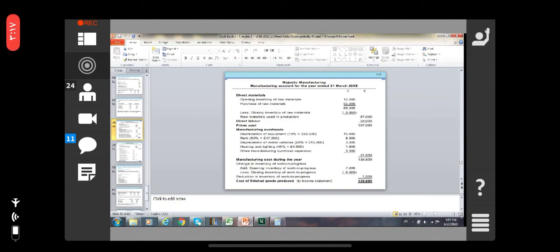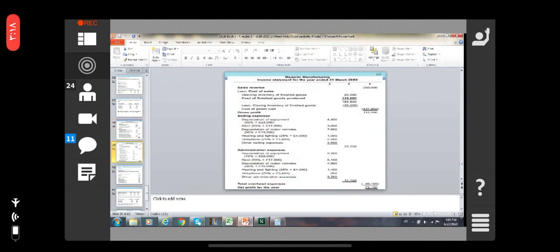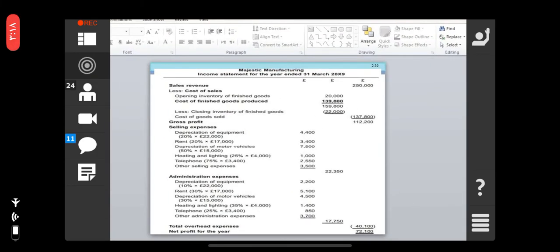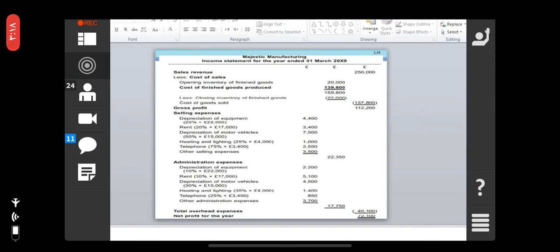31,800 plus 107,000, so it is 138,800. Right? Now we will add what? The opening inventory of the work in progress. It is 7,000. And the closing inventory of work in progress is 6,000. So 7,000 minus 6,000, it is 1,000. 1,000 will be added to 138,800. So now 139,800, this is the cost of finished goods produced, right? So now we will make the income statement, right? Income statement means gross profit and net profit also.